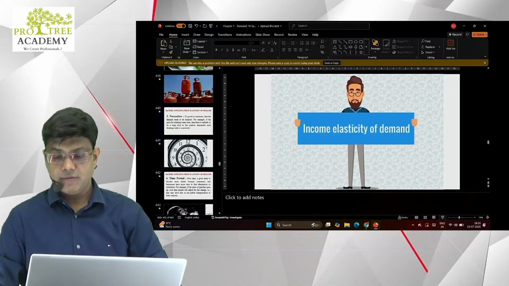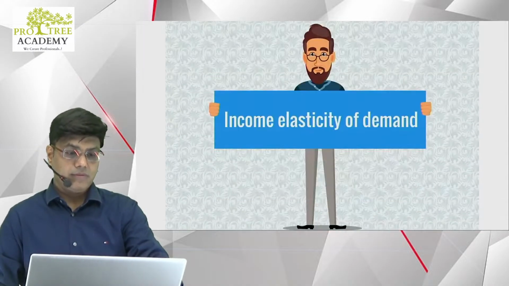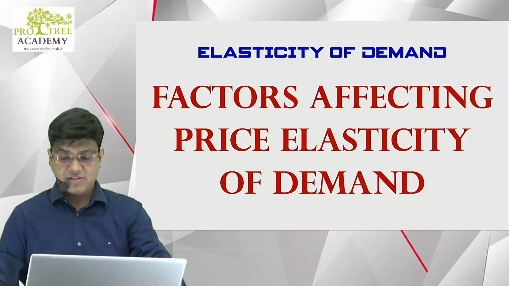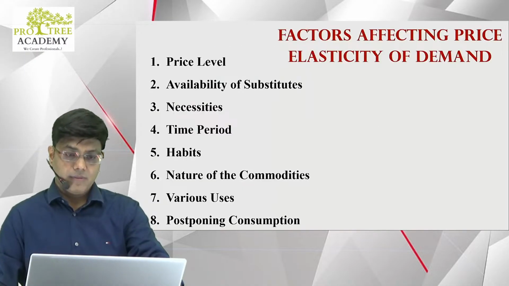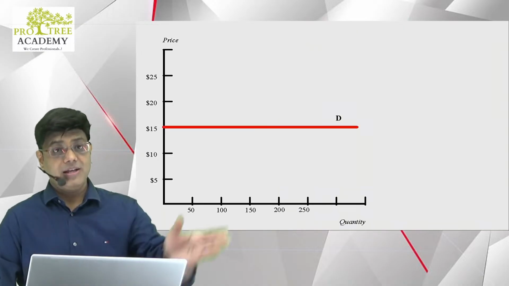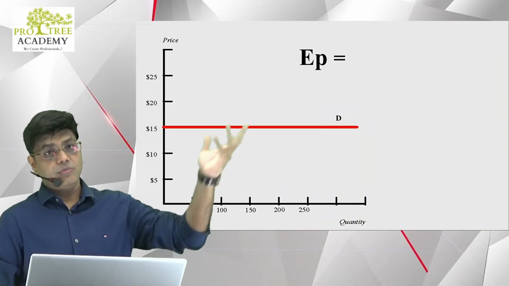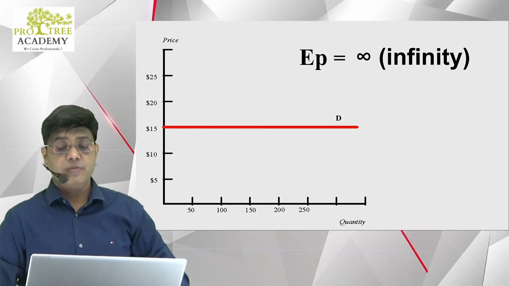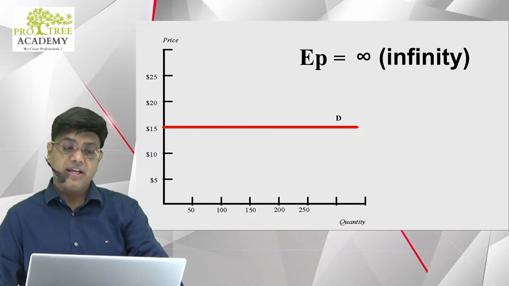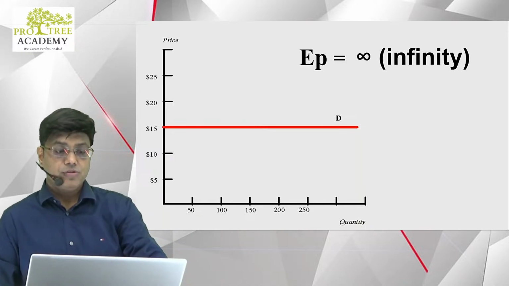And we have seen the factors affecting price elasticity of demand. The last question was on this. They may give you a curve where the value of EP is infinity. Explain. They can ask you to explain the graph in the exam. All right. So yeah, that's that.